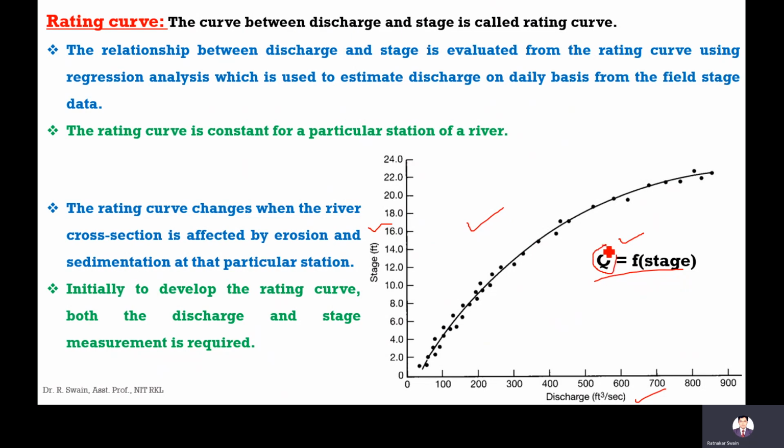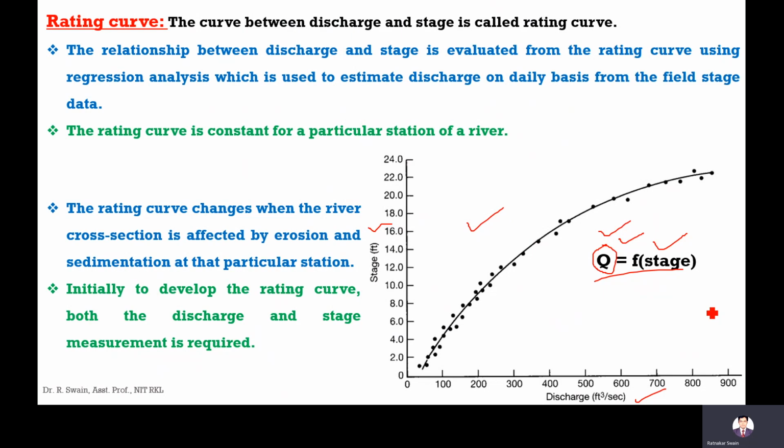Because directly measuring discharge on a daily basis is not possible, that's why CWC and other organizations which are measuring the discharge in various countries depend upon the stage. They measure only stage, which means only the water elevation, at daily scale. At a particular time, they go to the station and measure the stage. And from the stage, the discharge is estimated using this predefined curve. And this rating curve is constant for a station. It will remain constant from year to year.